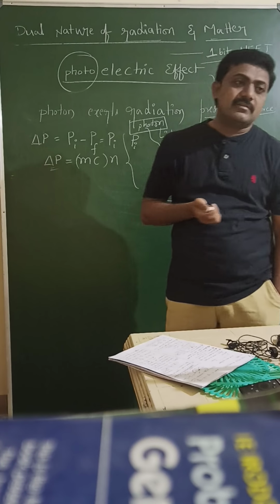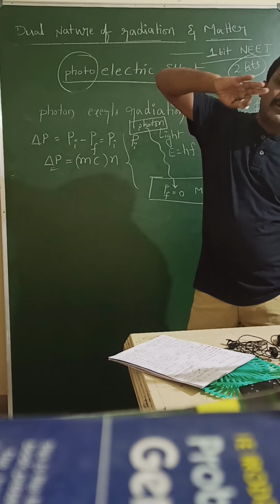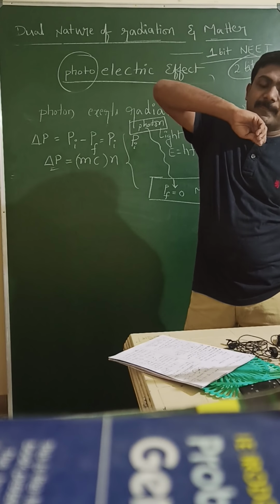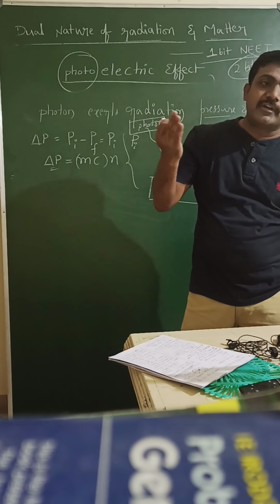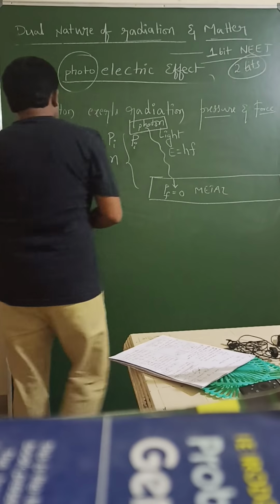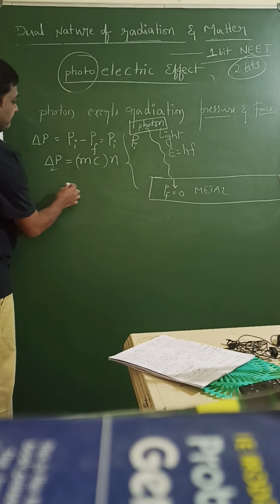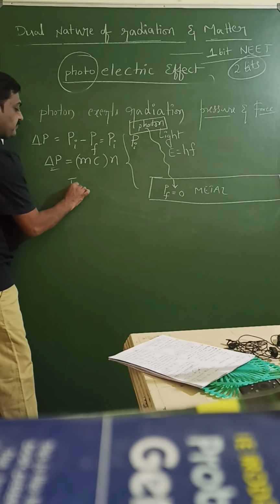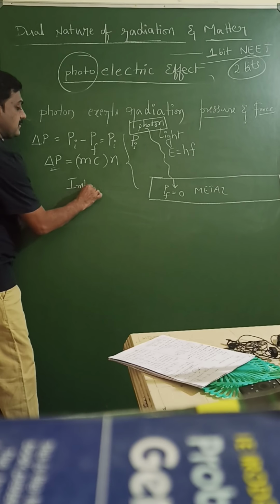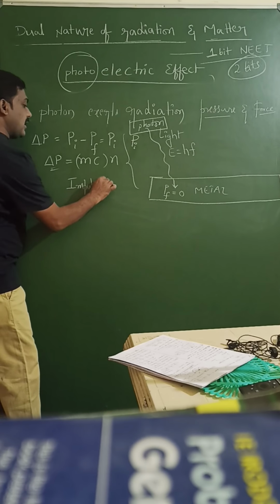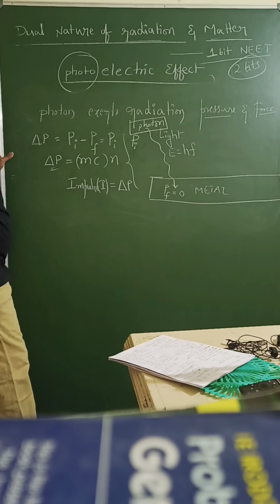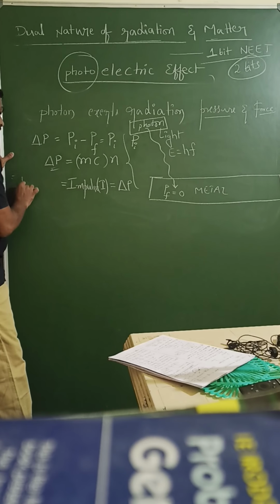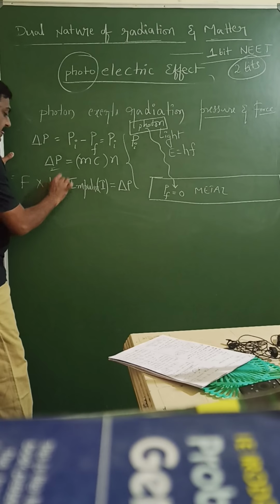There are 2 more questions also. And force and impulse, one relation is there. Impulse equal to force into time. So force into time is equivalent to change in momentum. Impulse I is equal to change in momentum. Relation between impulse and change in momentum. Impulse equal to force into time.